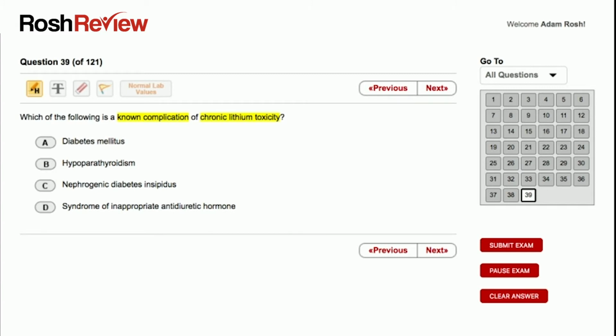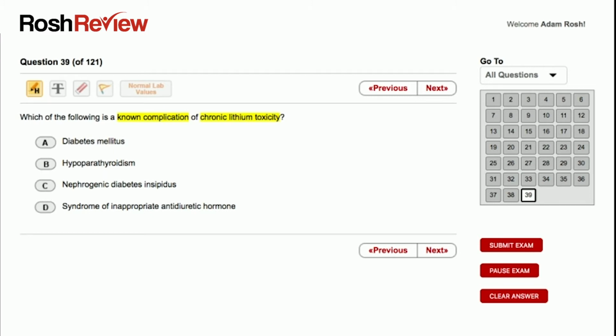So looking at these answer choices, I could group them in that C and D are related, right? They both have to do with antidiuretic hormone. And what's interesting about this is you can't have both of these necessarily at the same time, right? Because one is too much ADH and one is too little ADH. So keep that in mind when we're thinking about these answer choices.